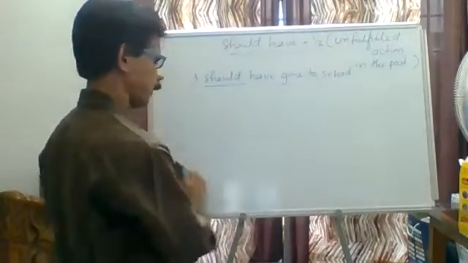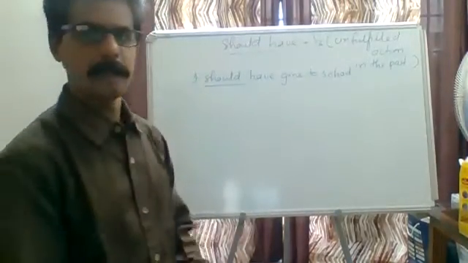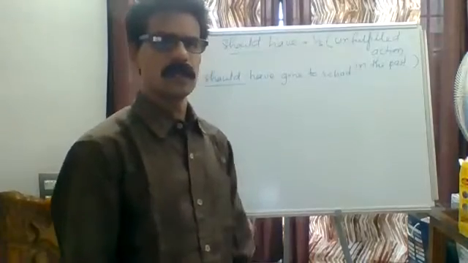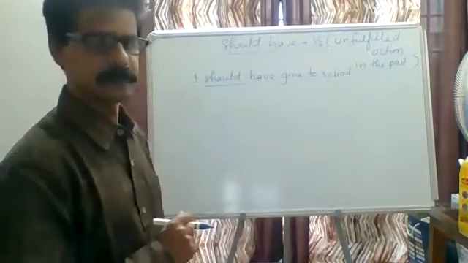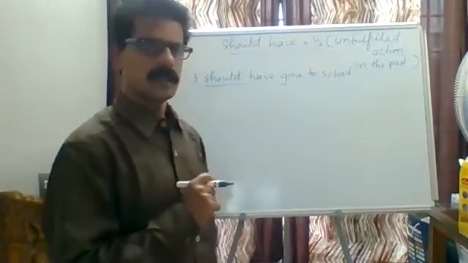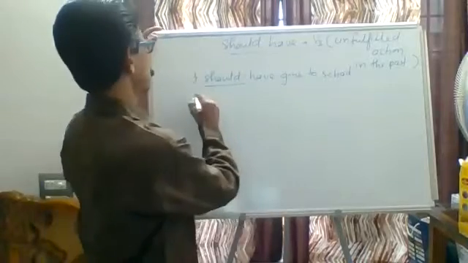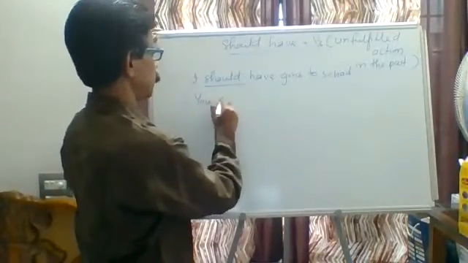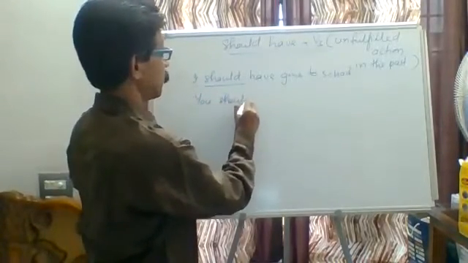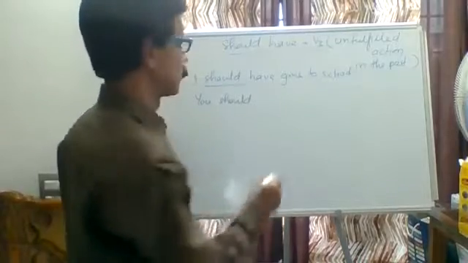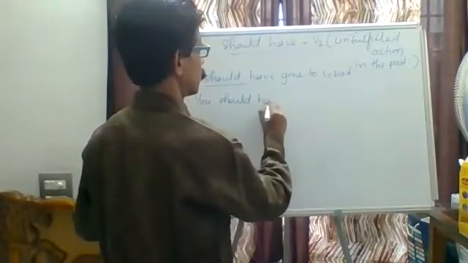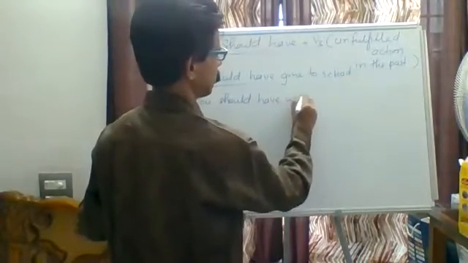It is unfulfilled. Actually, you had to watch that film, but you did not watch it. Then I speak: you should have watched that film.